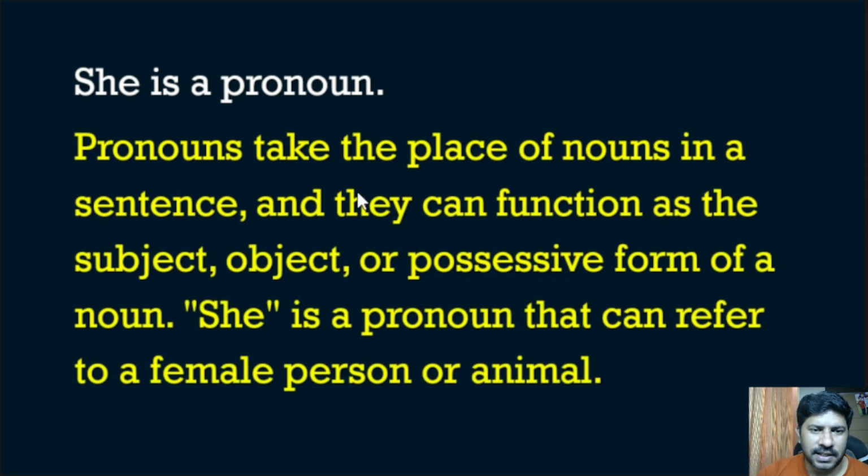A pronoun takes the place of nouns in a sentence and they can function as the subject, object or possessive form of a noun. So if a noun is repeating in a sentence, we can replace it with pronoun. She is a pronoun that can refer to a female person or a female animal. So that is the function of pronoun.